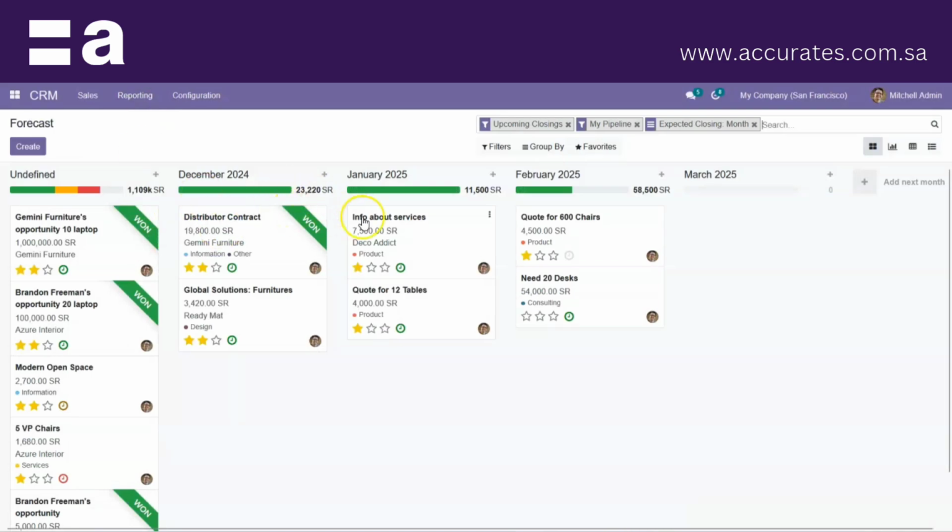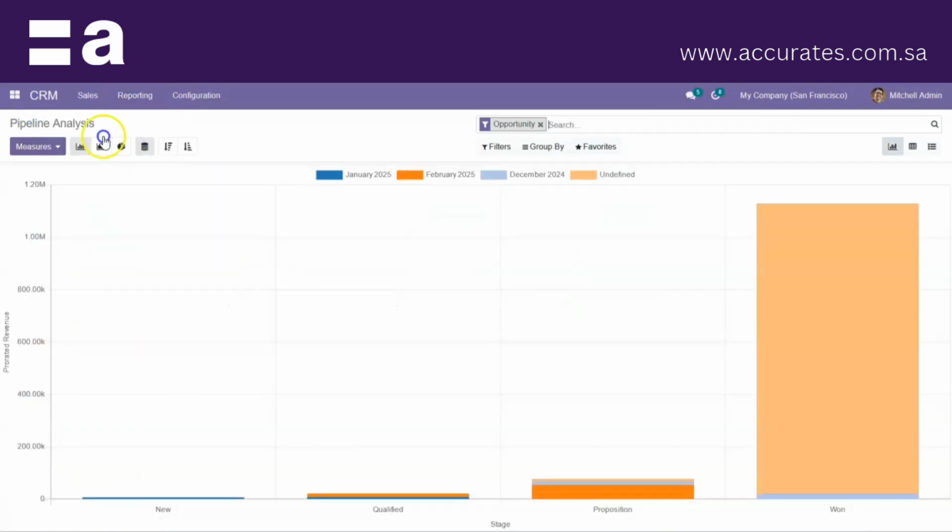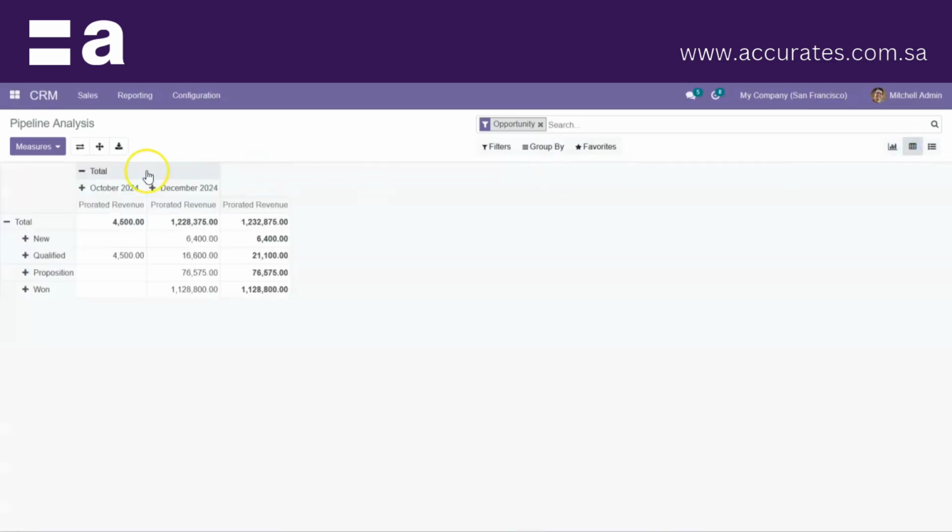Here we can see the month-wise details of the opportunities, and we can see the pipeline reporting. This is the pipeline analysis, with a graphical view, a bar view, and a pivot table view.